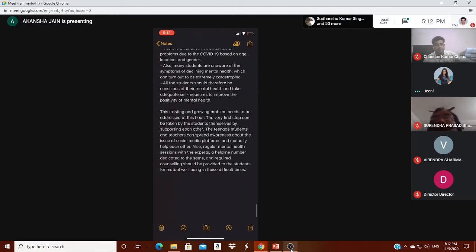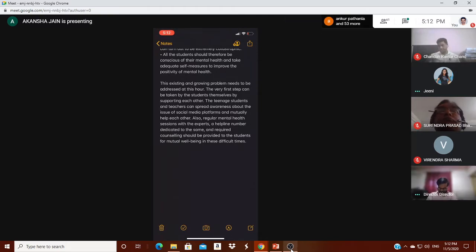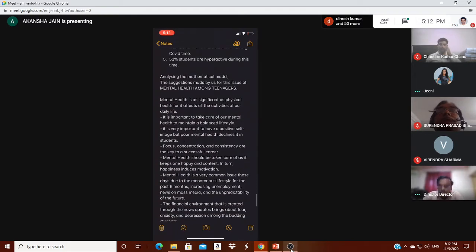So it is very important to take care of mental health and have a positive self-image. The conclusion is that the existing and growing problem needs to be addressed, and the very first step is that teachers and students should support each other. Teenage students can spread awareness on social media platforms and mutually help each other. Also, regular mental health sessions with experts, a dedicated helpline number, and counseling might be provided to the students for their mutual well-being in these difficult times. So this was our model. Thank you, the reality-based model.